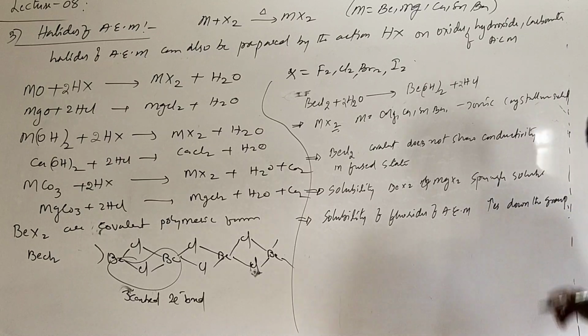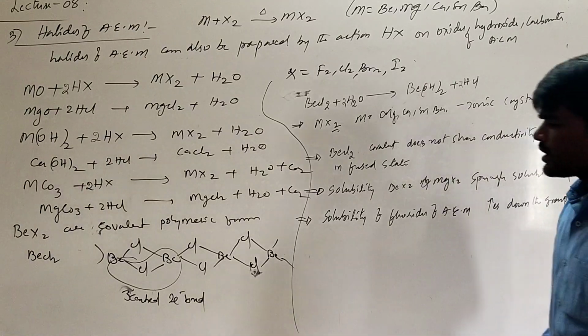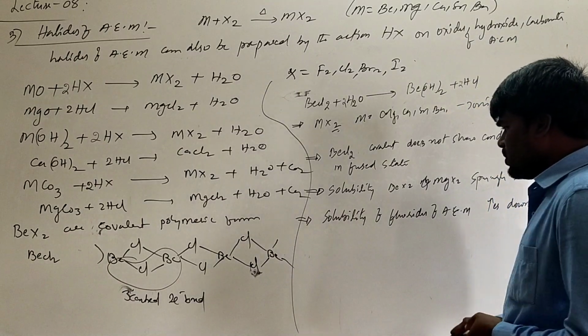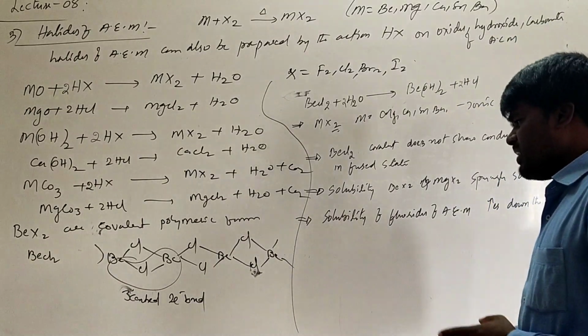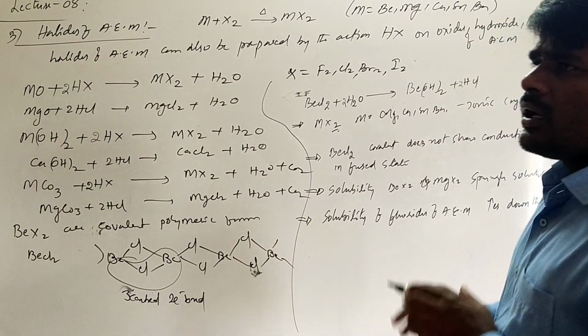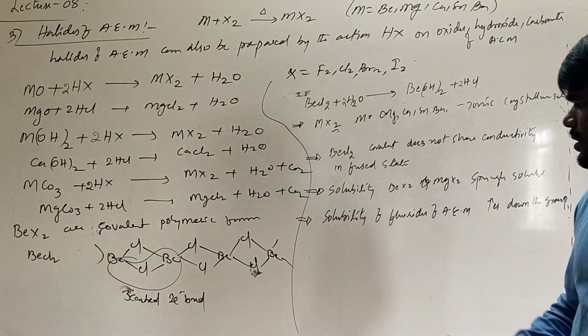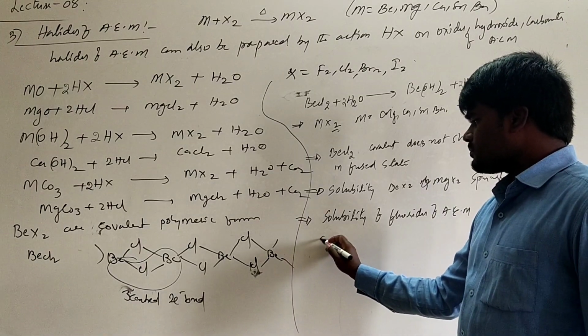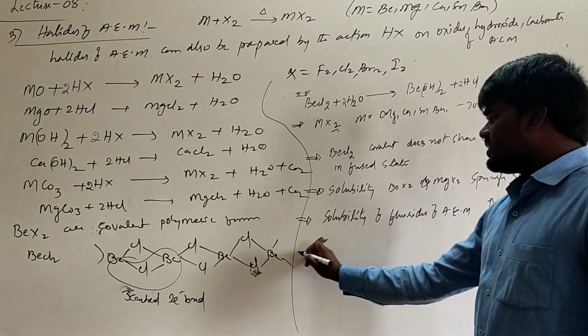This is an important property. That means beryllium fluoride is less soluble than magnesium fluoride, which is less soluble than calcium fluoride. We will see the reason later.